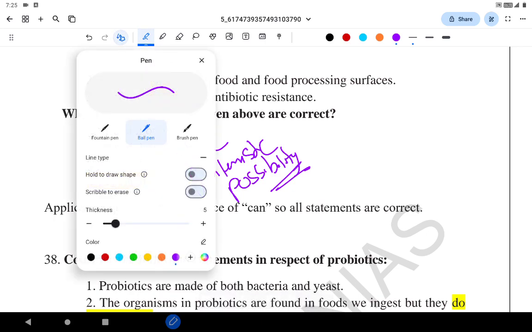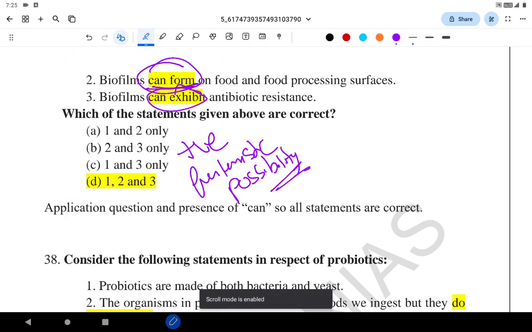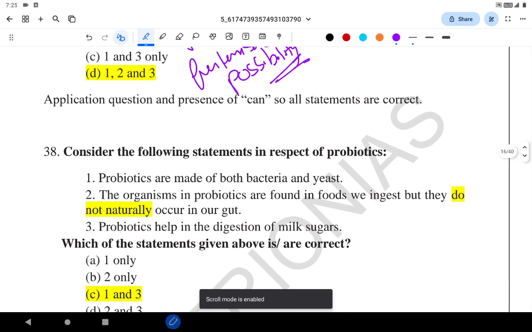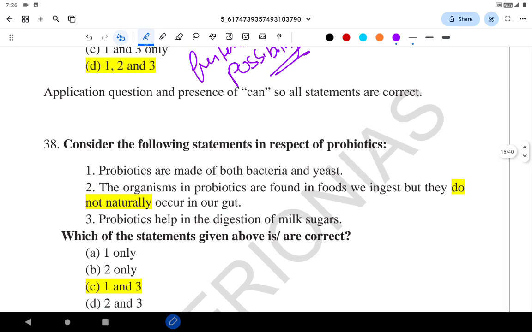Let's go to the next question. Probiotics are made of both bacteria and yeast. This is the definition of probiotics. Probiotics are made of living organisms that consist of bacteria and yeast. So the first one is correct.